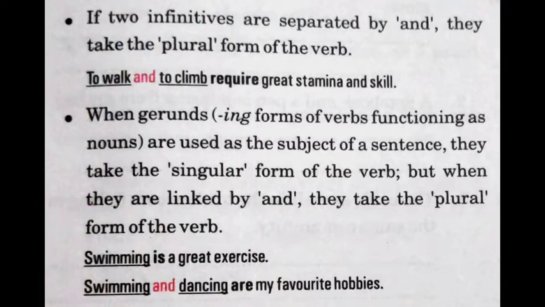If such a word comes in a sentence, then we use the singular verb form. But if there are two or more gerunds separated by and, then we use the plural verb form. For example, swimming is a great exercise. But if we have two gerunds, swimming and dancing, then we'll use are. Swimming and dancing are my favorite hobbies.